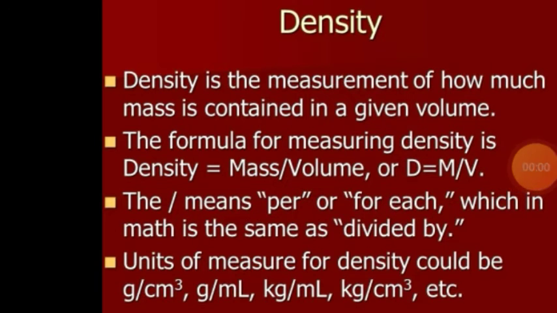Let's have a look once again. Density is the measurement of how much mass is contained in a given volume. The formula for measuring density is density equals m upon v, or mass upon volume, and this slash means per or for each, which in maths is the same as divided by. The units of measure for density could be gram per cubic centimeter, gram per milliliter, kilogram per milliliter, and kilogram per cubic meter. It is cubic meter, not cubic centimeter. Kilogram per cubic meter, etc.